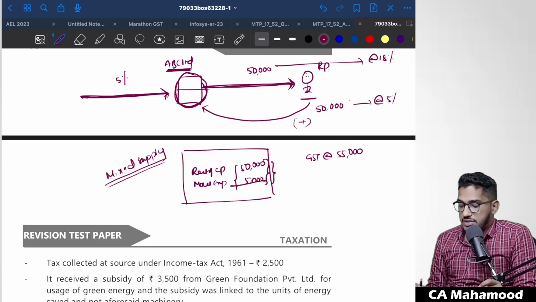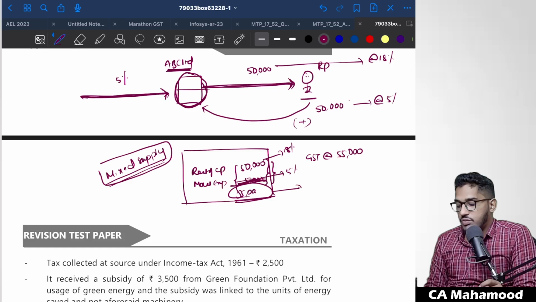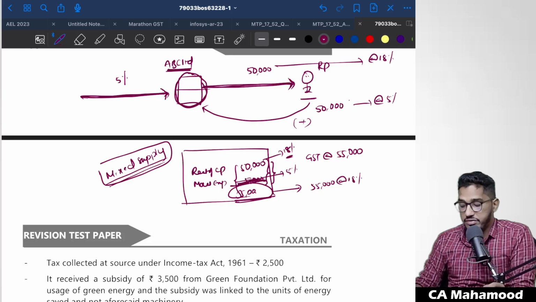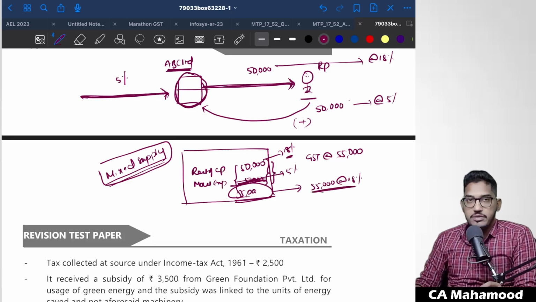So take for example, if they're charging a total of 55,000 in the invoice, here renting of immovable property will attract 18% GST. Materials used for maintenance will attract 5% GST. Both are getting clubbed together and provided as a package. It is falling under mixed supply. In case of mixed supply, the entire value will be taxed at the highest rate of GST. So the entire value of 55,000 will attract GST at the rate of 18%.